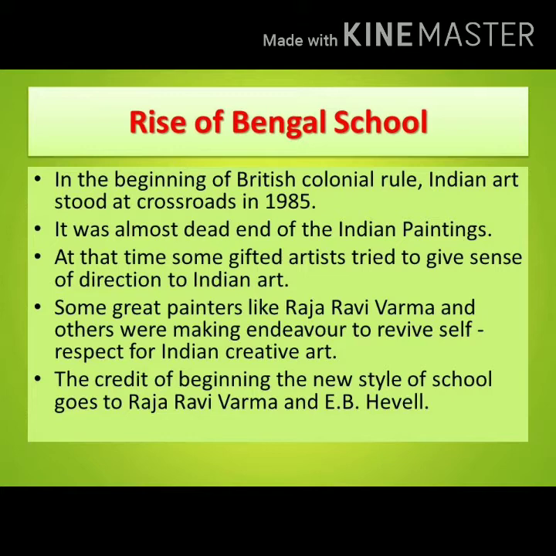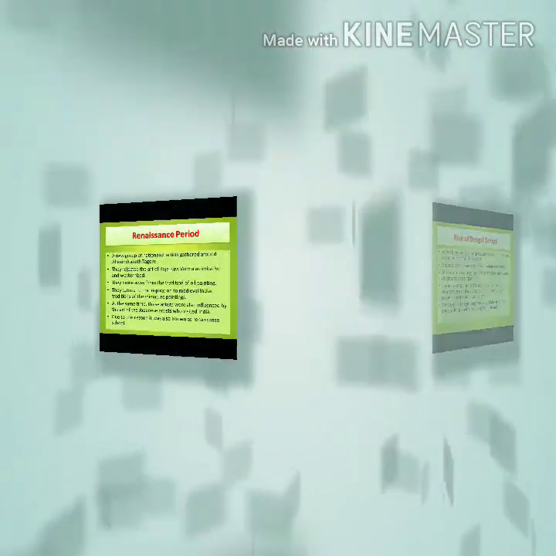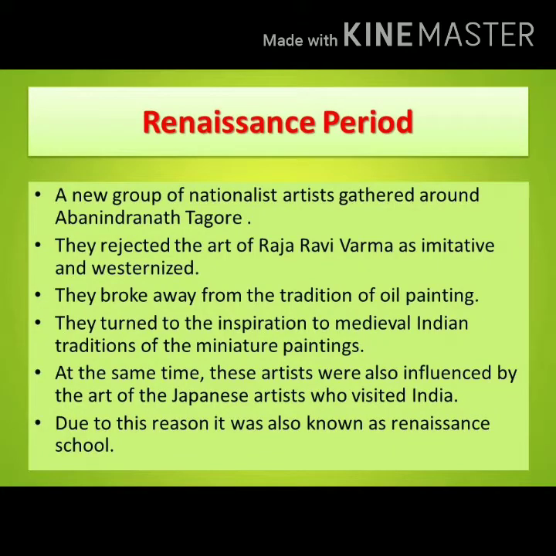It also became known as the Revivalist or Renaissance School. So the question is, why did it become known as the Revivalist or Renaissance School? The answer is, in Bengal, a new group of nationalist artists gathered around Abanindranath Tagore, a nephew of Rabindranath Tagore. This new group of painters rejected the art of Raja Ravi Verma as imitative and westernized. They declared that such a style was unsuitable for depicting the nation's ancient myths and legends.